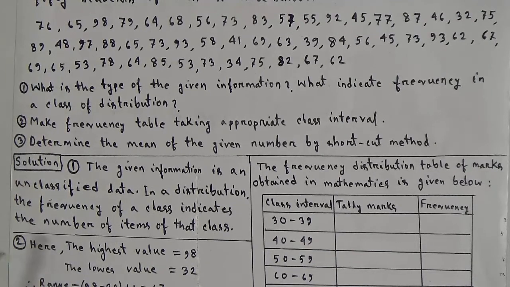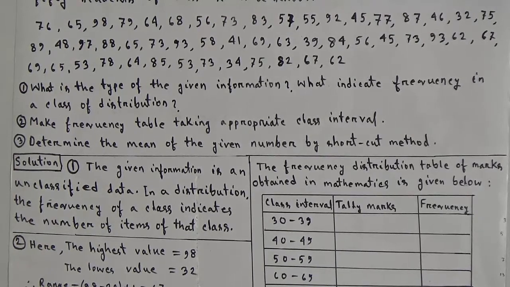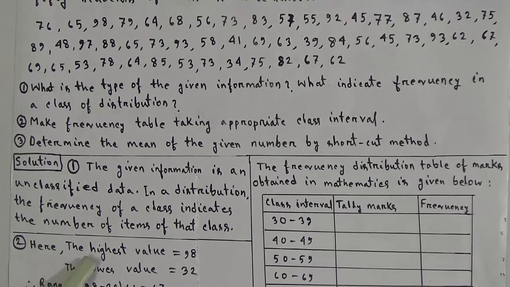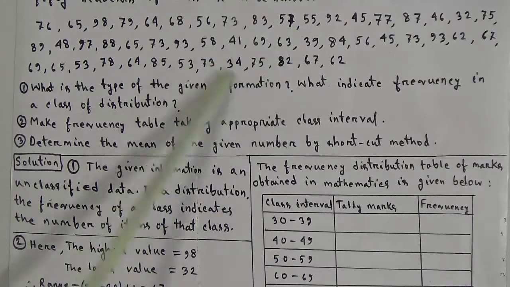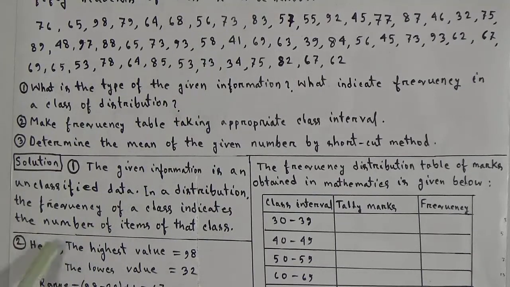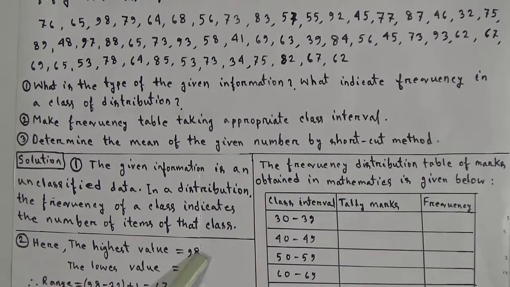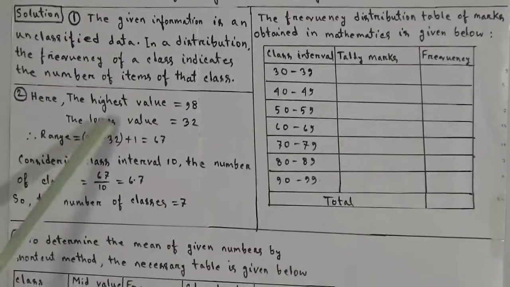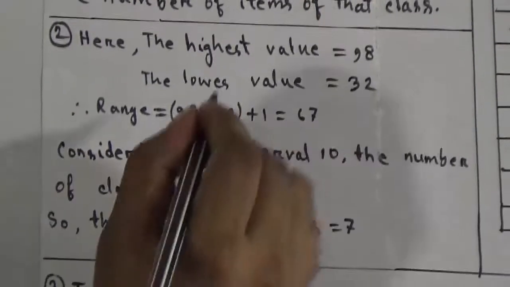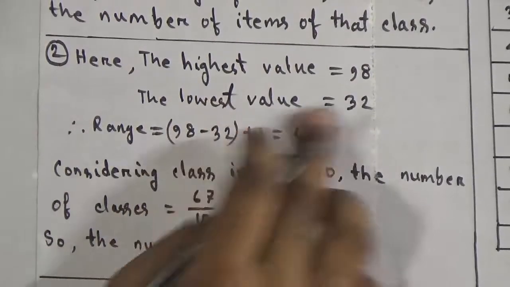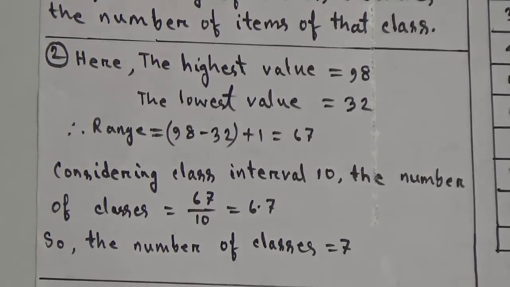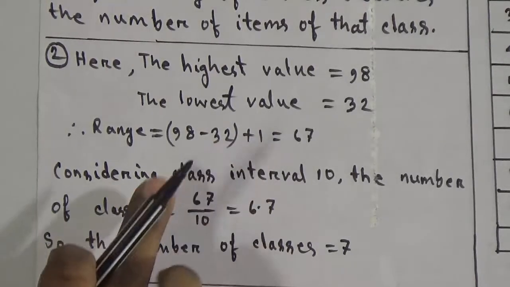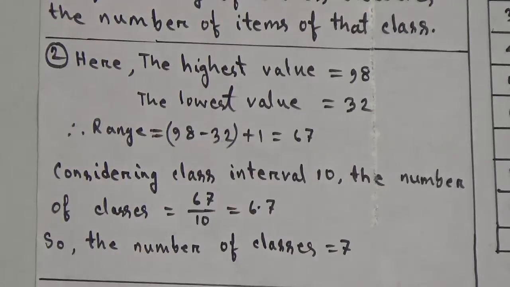For finding out the number of classes, at first we have to know the range, and we know a formula for finding out range. For finding out range, we need the highest value. Here from the data we have identified that the highest value is 98. The lowest value is 32. Now the formula of range equals highest value minus lowest value plus 1. After simplification, we have got 67. That means range is 67.